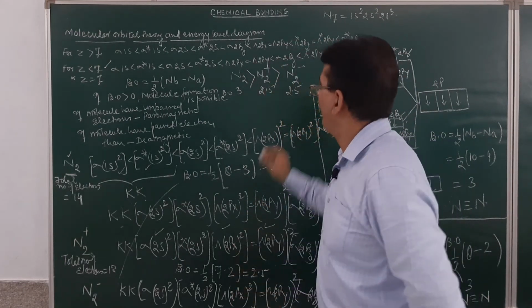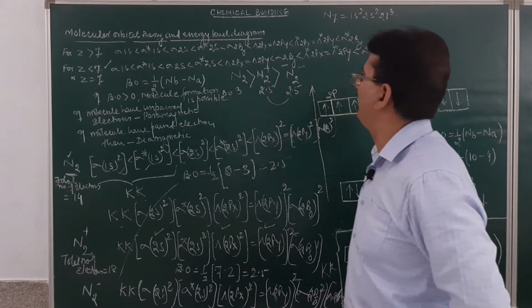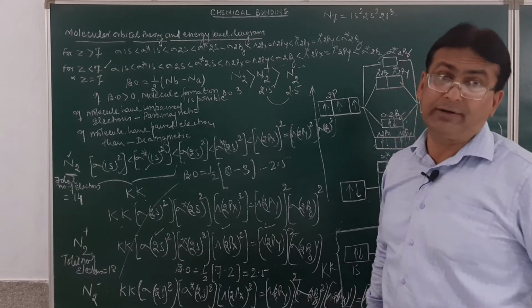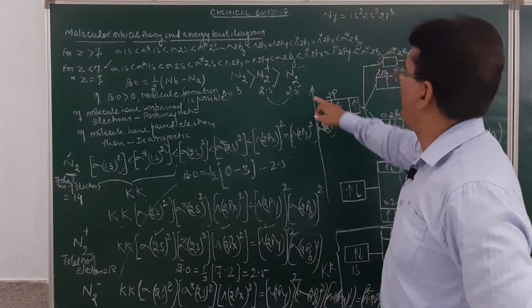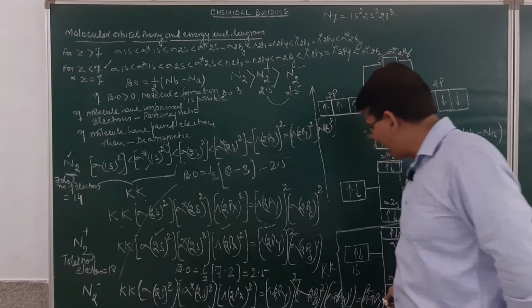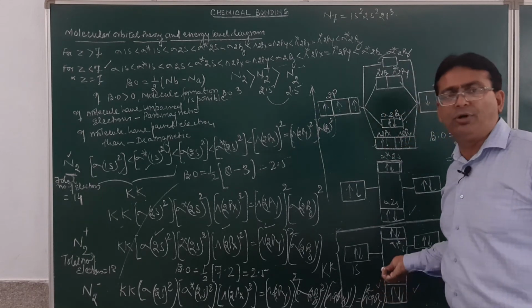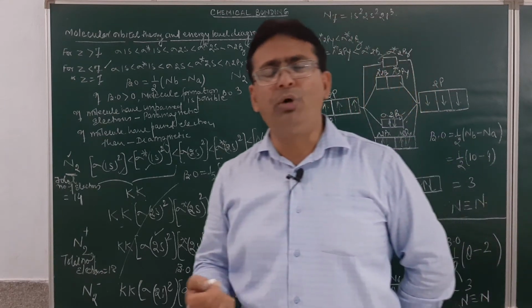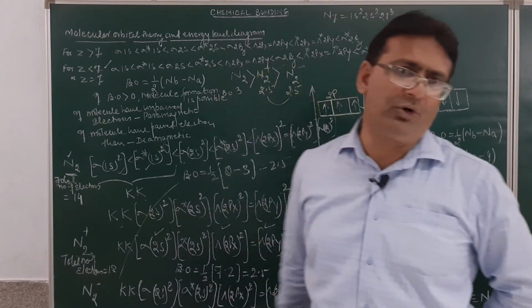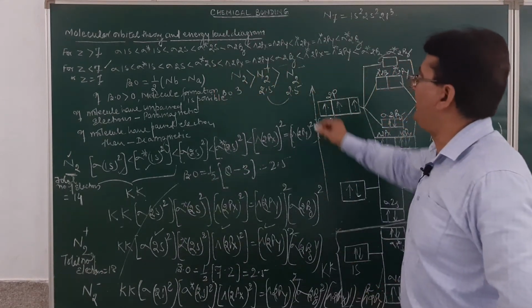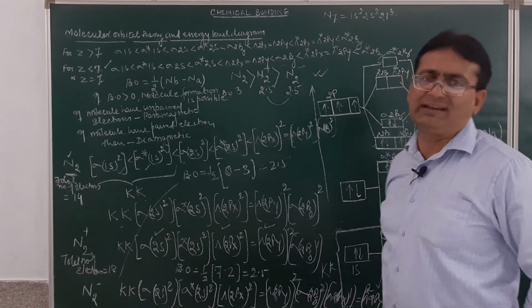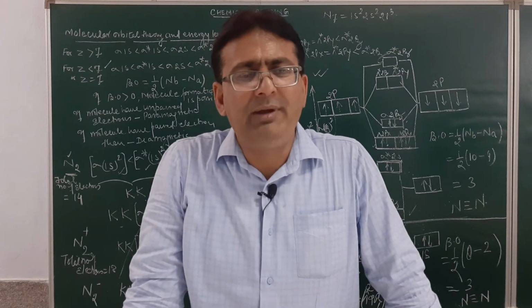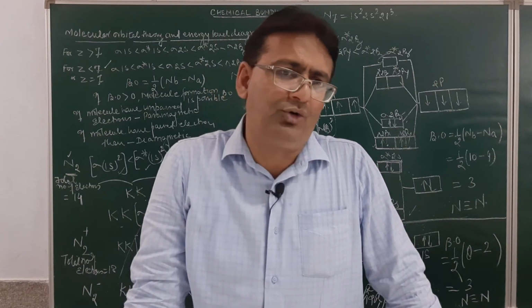You may ask, so why is N2 positive more stable than N2 negative, although both have the same bond order? The reason is that in N2 negative, one extra electron is present in the anti-bonding molecular orbital. And in the anti-bonding molecular orbital, there is more repulsion as compared to the bonding molecular orbital. So definitely N2 negative will be less stable as compared to N2 positive, as N2 positive will have less energy than N2 negative.